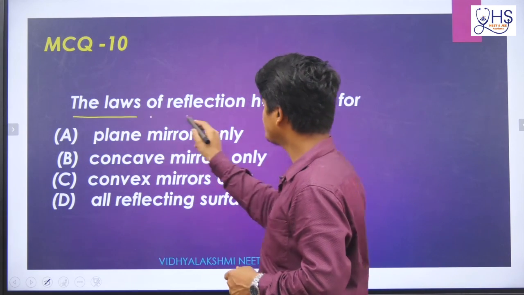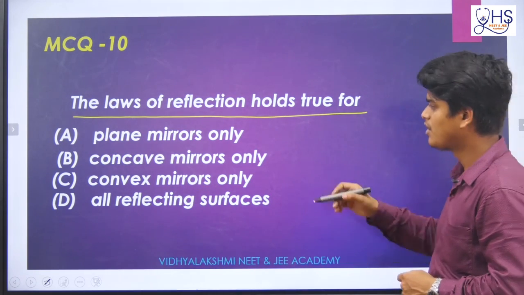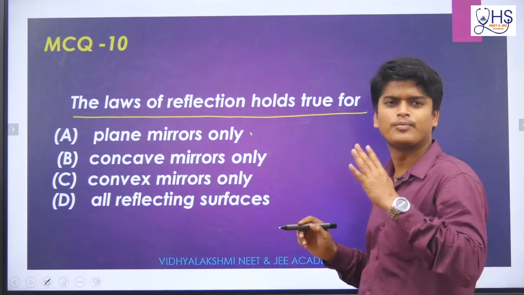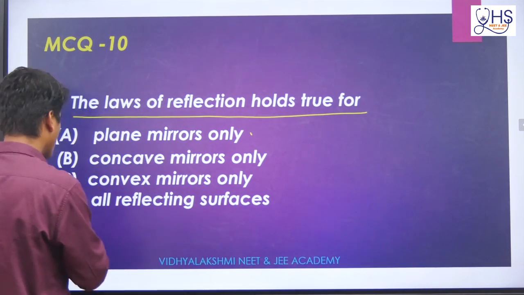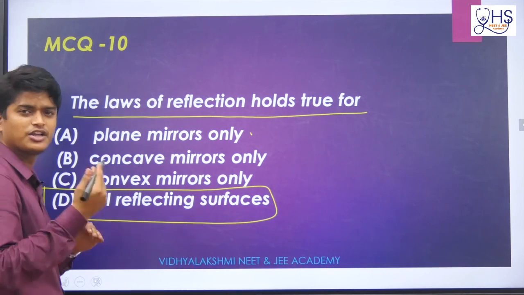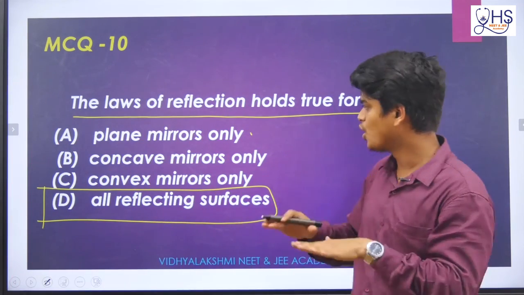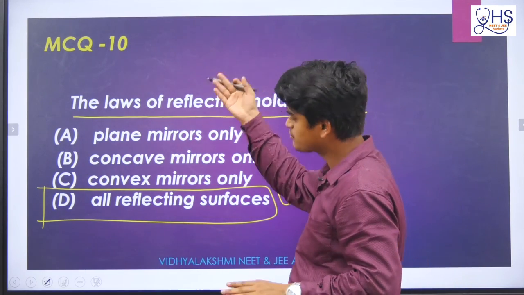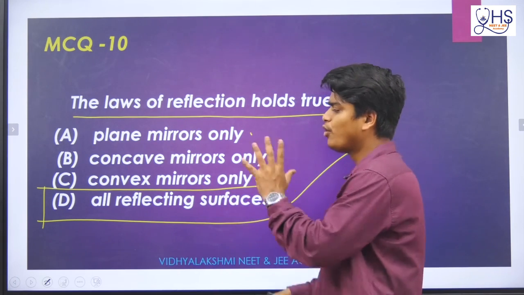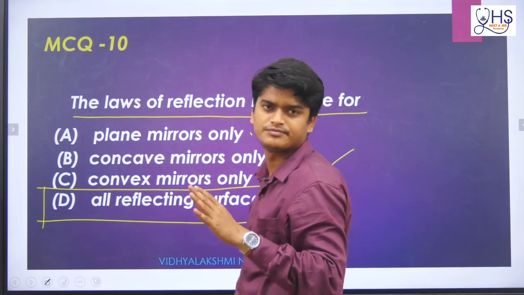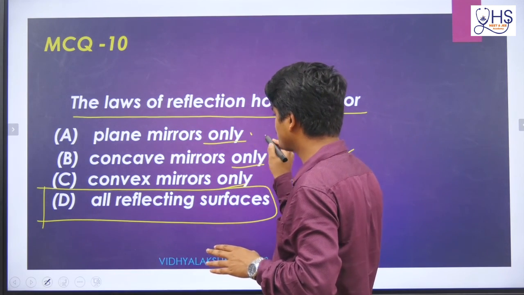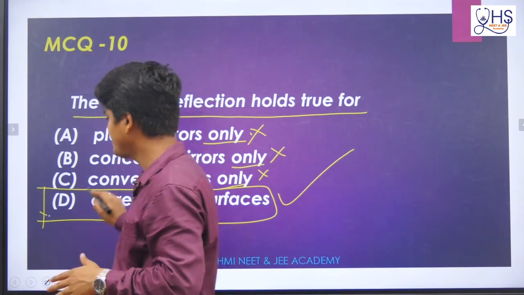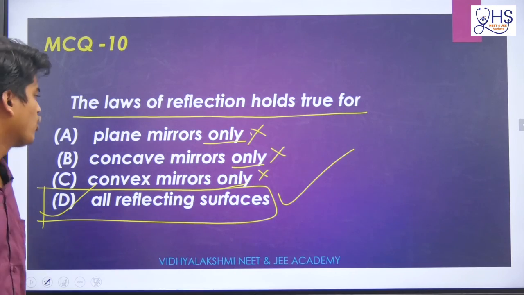Here they are telling the laws of reflection hold true for: option A, plane mirror, concave mirror, convex mirror, all reflecting surfaces. So 4 options are given. Remember, it holds for all reflecting surfaces, because at the starting of reflection I told you, if any polished or reflecting surface is there, the laws of reflection hold true for all. Plane mirror also, concave mirror also, convex mirror also. But the more convenient answer is all reflecting surfaces. Not only plane mirror, it happens for concave and convex also. So the answer will be all reflecting surfaces. Okay, I hope you understand.